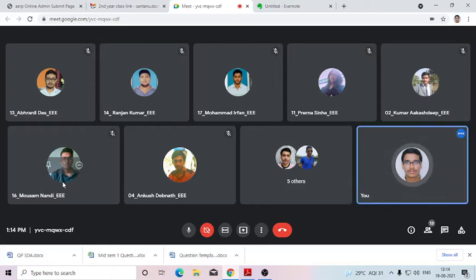Okay, so in the last class, whatever I have discussed, I'm summarizing it, then I'll start today's topic. In the last class, I have taken two classes already. In the first class, I discussed what the number system is and why we say that the set of complex numbers is a universal number system, and how we can interpret that number system starting from the natural numbers. After that, I discussed a few definitions.